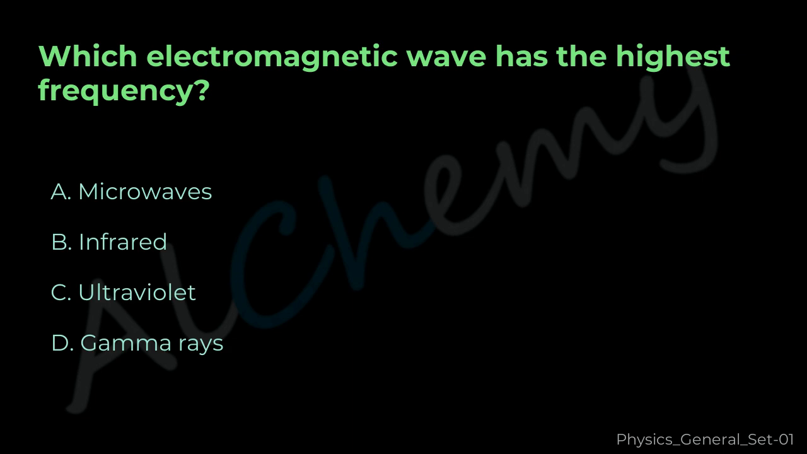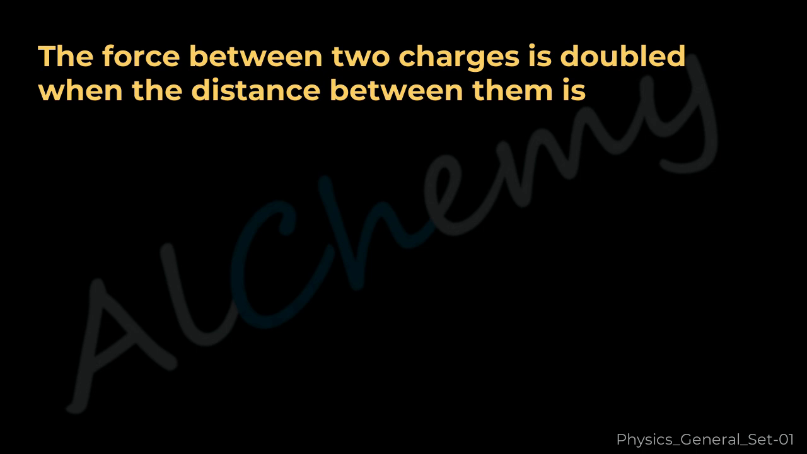Question 22. Which electromagnetic wave has the highest frequency? A. Microwaves. B. Infrared. C. Ultraviolet. D. Gamma rays. The correct answer is D. Gamma rays.